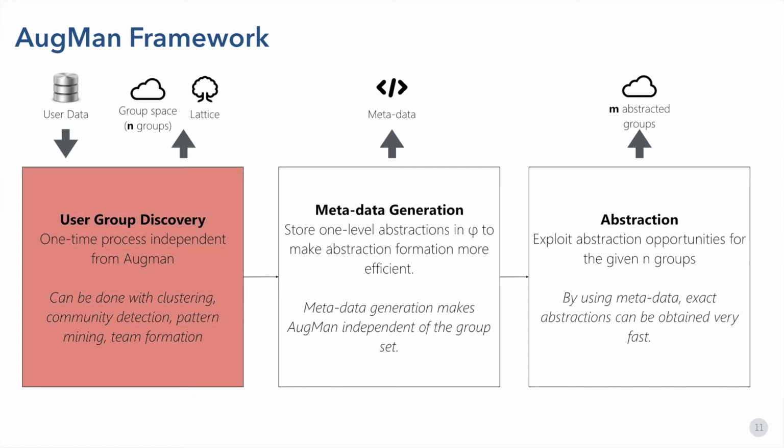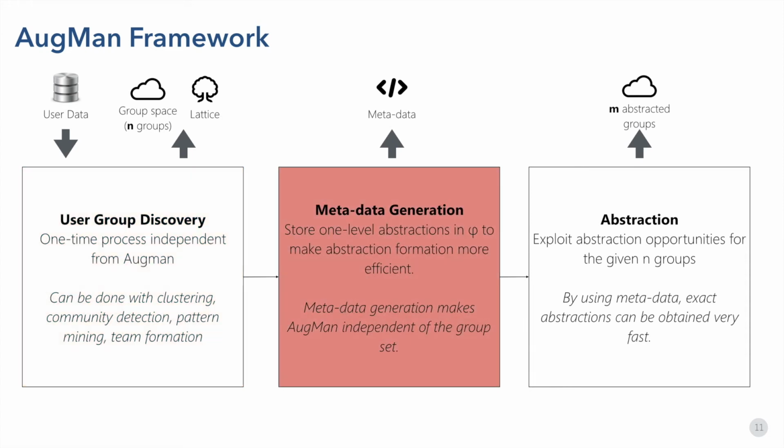The set of user groups is generated from input user data in an offline process. This one-time process is independent from Augment and can be done with different algorithms such as clustering, community detection, pattern mining, and team formation. While generating groups, Augment stores some metadata about each generated group. We store metadata in form of one-level abstractions. As only certain groups constitute a valid one-level abstraction, a huge pruning will occur.